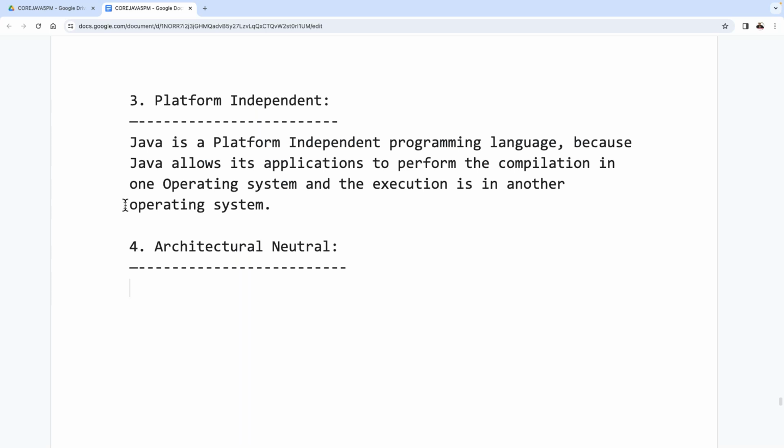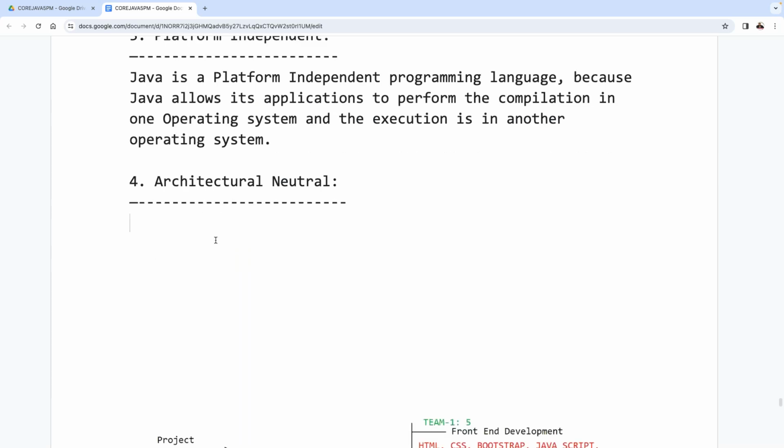That hardware independent programming language is also called an architectural neutral programming language. Here in architectural neutral, architecture means hardware architecture. Now I'm giving clarity. Java is an architectural neutral programming language. Why? Because Java allows its applications to perform compilation on one hardware system and execution on another hardware system. So Java is an architectural neutral programming language. All of you understand it clearly.